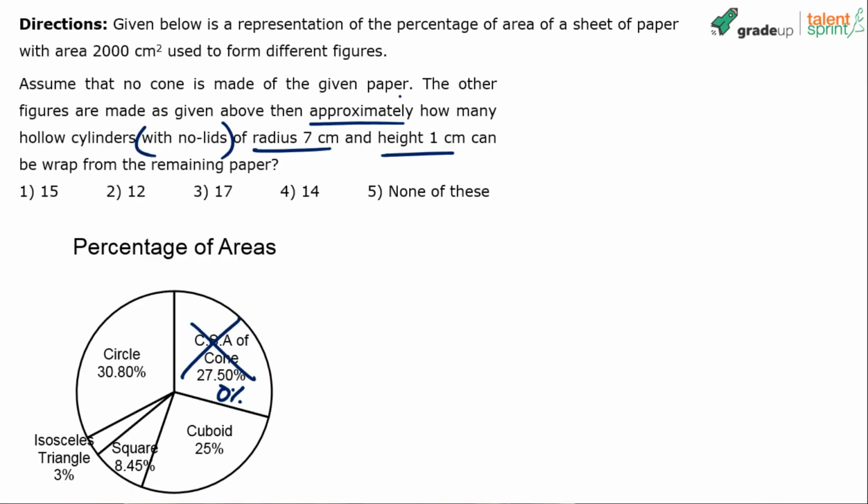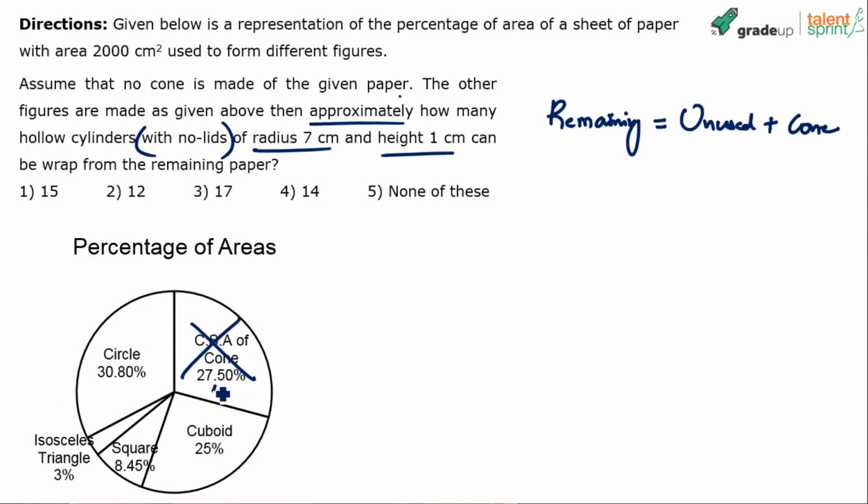the remaining paper? Now remember, here remaining paper means what? You don't have to write this step in the exam, but remaining paper is the unused paper from the beginning plus the cone paper, the cone area. There's already some unused paper and the cone area has been saved. How much is the cone area? See, 27.5%. I wrote 0% to indicate that this is saved now, but the idea is that the cone earlier occupied 27.5% of the paper, the curved surface area of the cone.